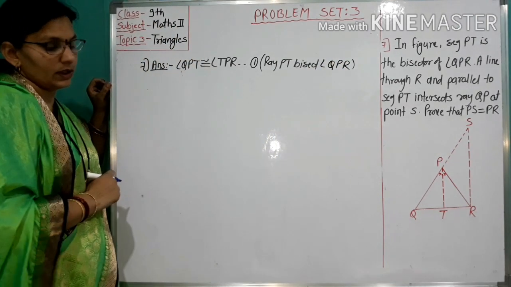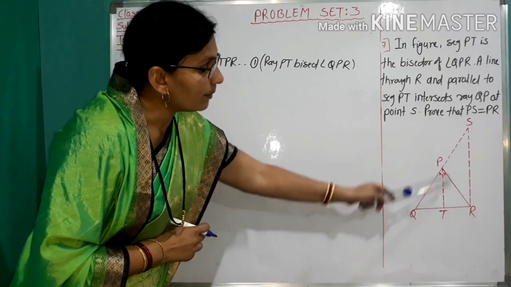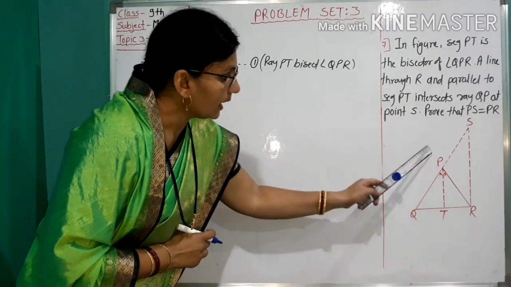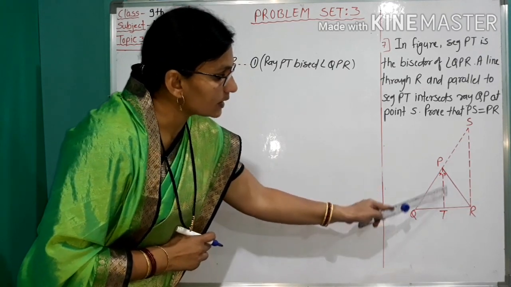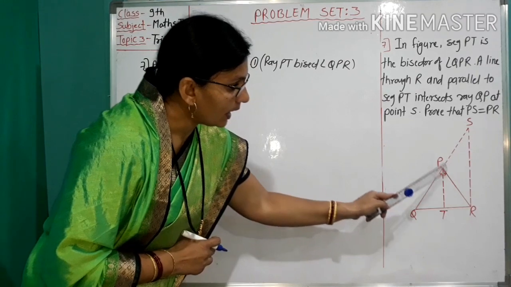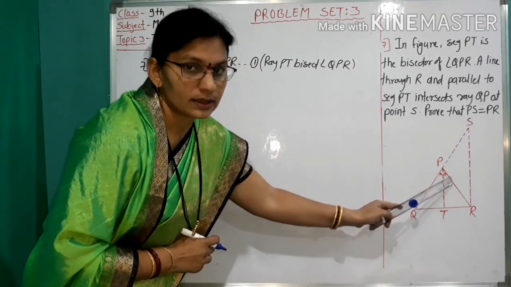Here given segment PT parallel segment SR and line PR is the transversal. Therefore, these two angles, angle TPR and angle PRS, are congruent, alternate angles.